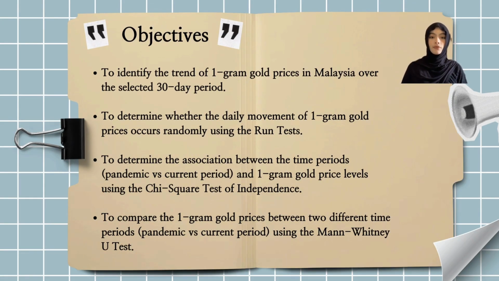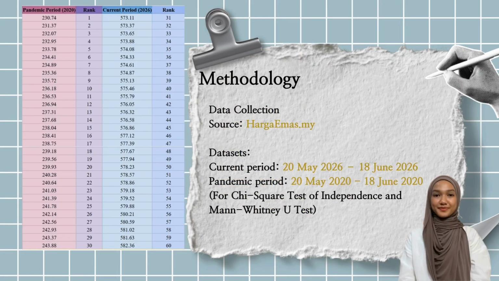First, to identify the trend of 1 gram gold price in Malaysia over the selected 30-day period. Second objective is to determine whether the daily movement of 1 gram gold prices occurs randomly using the run test. The third objective is to determine the association between the time periods, pandemic versus current periods, and 1 gram gold price levels using the chi-square test of independence. And the last objective is to compare the 1 gram gold prices between two different time periods, pandemic versus current period, using the Mann-Whitney U test.